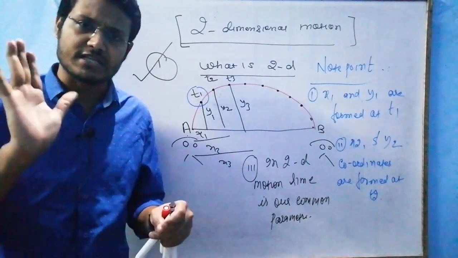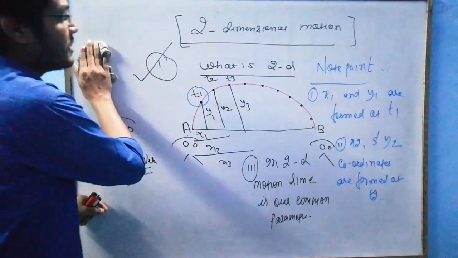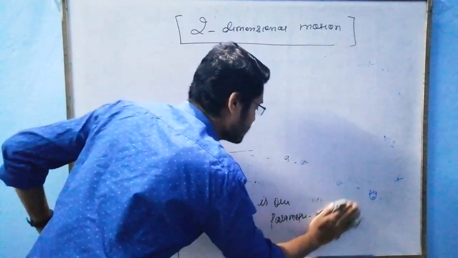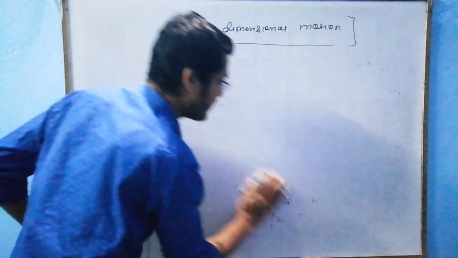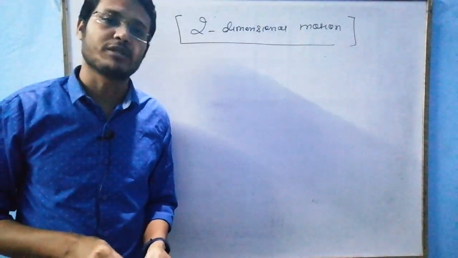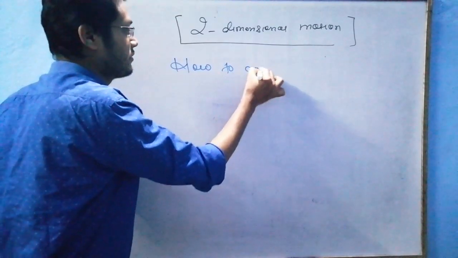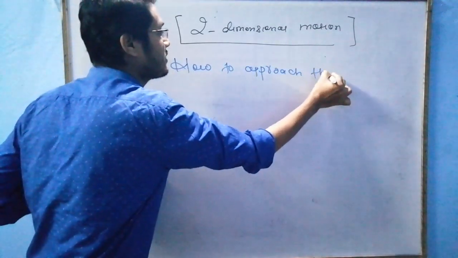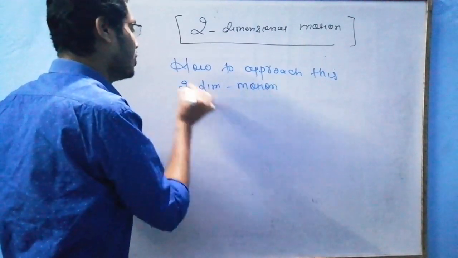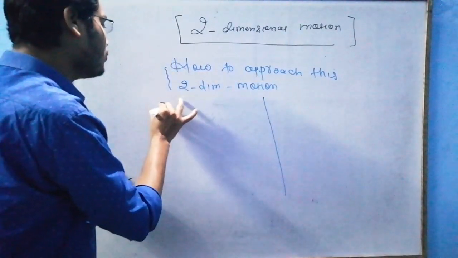The first question we have discussed. Now the second question is how to approach two-dimensional motion. In two-dimensional motion we have two frames, X frame and Y frame. Many students make the mistake of mixing everything while solving 2D motion. So the best way to approach two-dimensional motion is that we form two frames, X frame and Y frame.